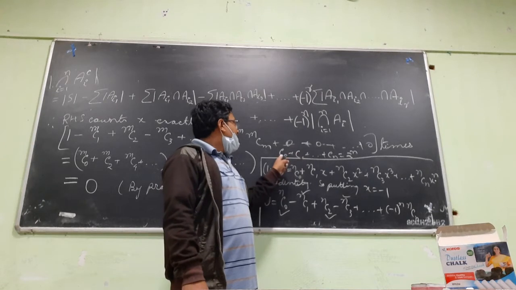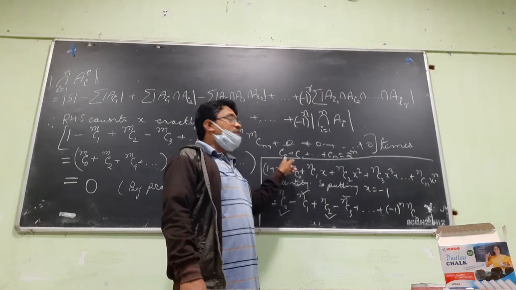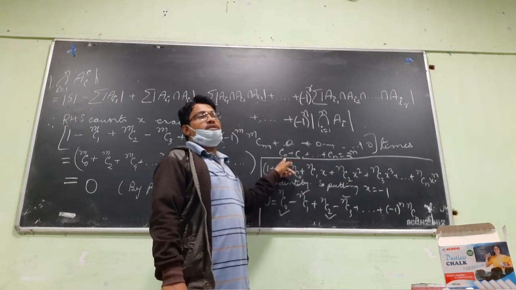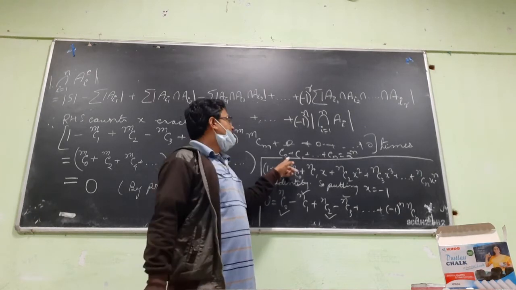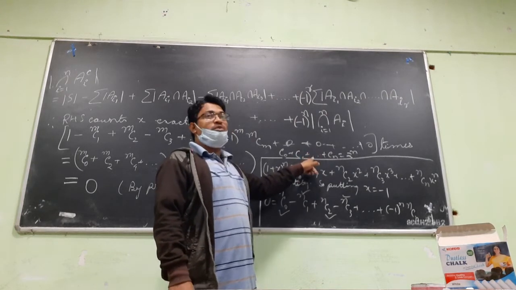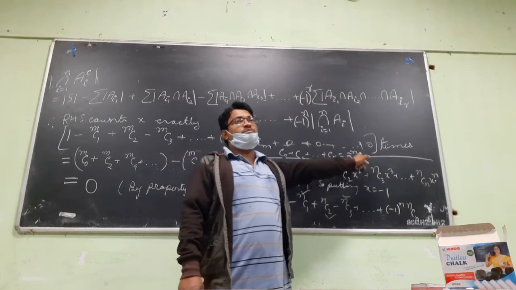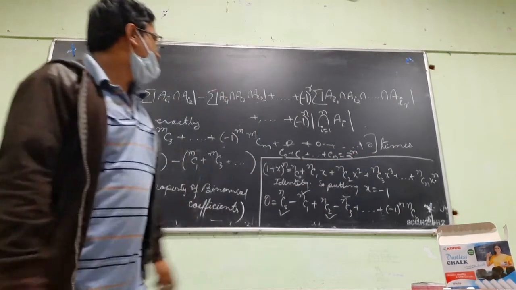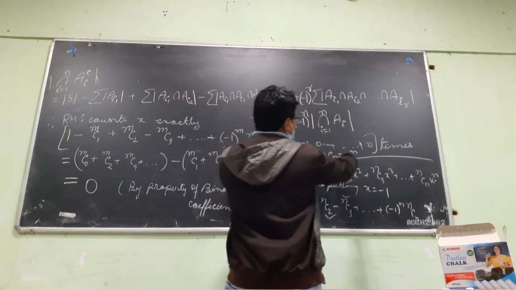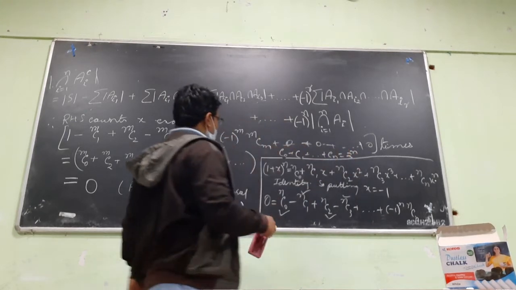Why? If a set has n elements, what is nC0? It will be the number of 0 element subsets of the set. So number of 0 element subsets is what? 1. Only the empty set is there. nC1 is the number of 1 element subsets of a set having n elements. nC2 is the number of 2 element subsets. So this is also counting the number of subsets. They are equal. Right. So that way also we can prove the number of subsets is 2 to the power n, it follows from here.